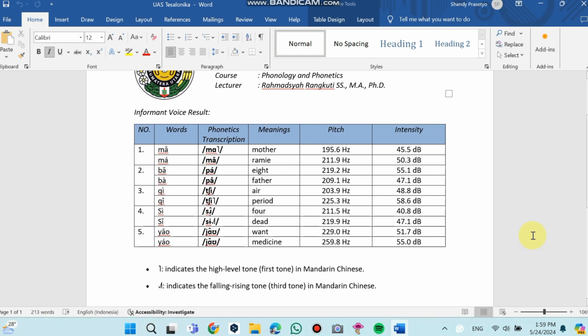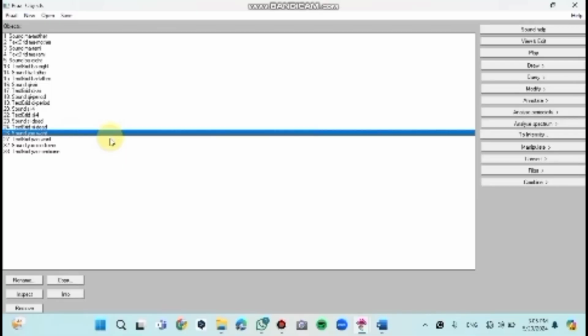If you look at the pitch and intensity frequencies of the two word variants, the word se-det has a higher pitch and intensity compared to the word se4. The se4 pitch frequency and intensity are also more stable. So, changes in intonation affect the pitch frequencies and intensity of the word, which proves that differences in intonation or tone in a word can change the meaning. Now we move to the last example.